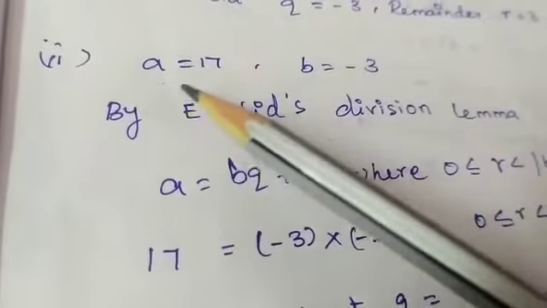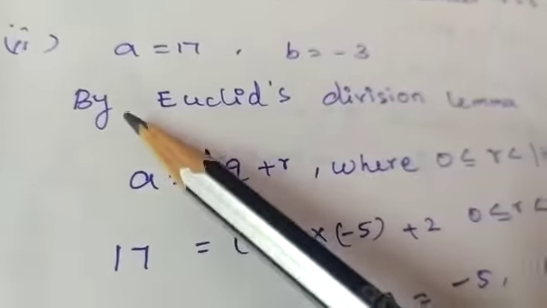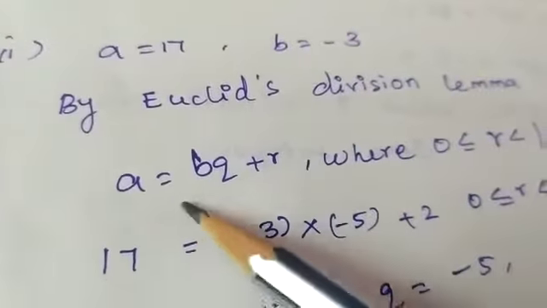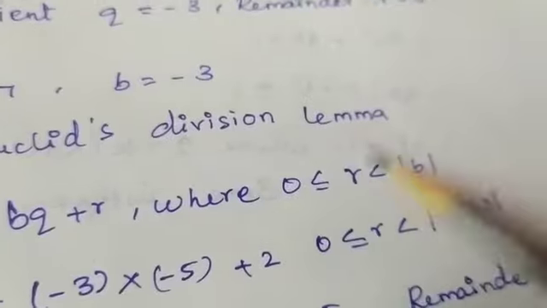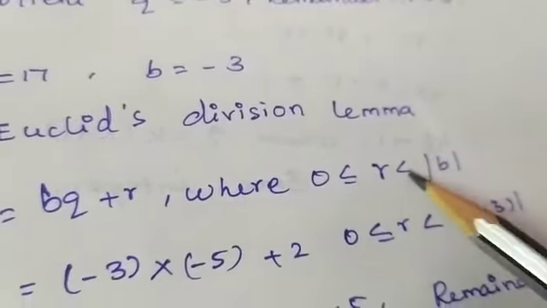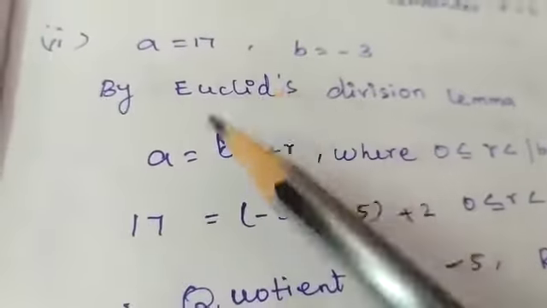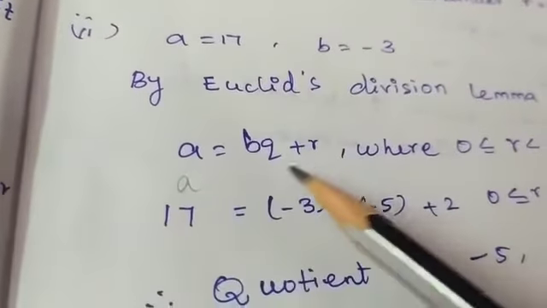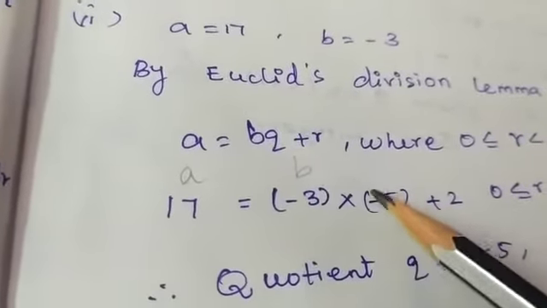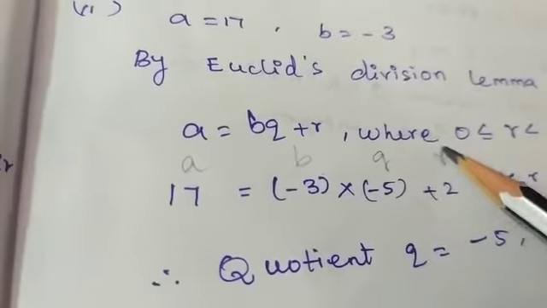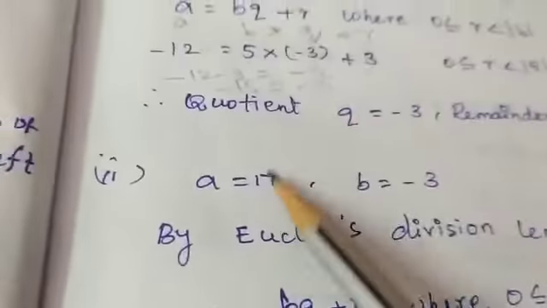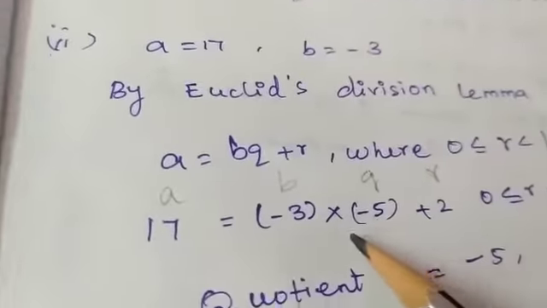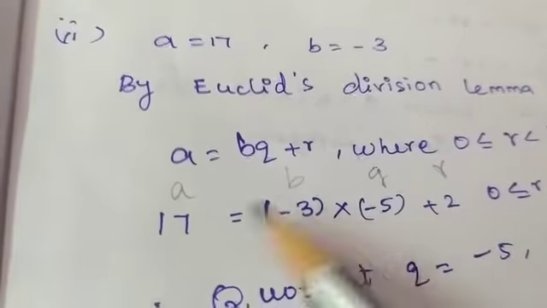And the second one is given A equal to 17, B equal to minus 3. By Euclid's division lemma, A equals BQ plus R, where R is greater than or equal to 0 and strictly less than B. So A is given 17, B is given minus 3, and this is Q and R. You already know how to do this. It is a way, and we'll find this minus 3 and 7.